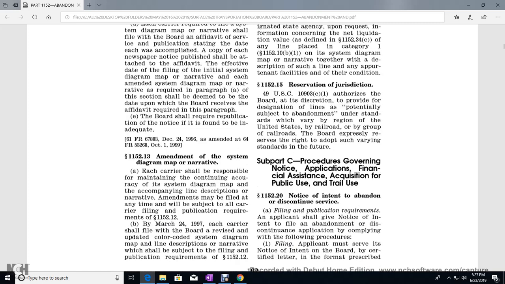Subpart C. Procedures governing notice and application of financial assistance and acquisition, public use, and trail use.